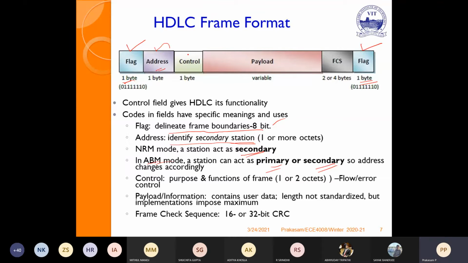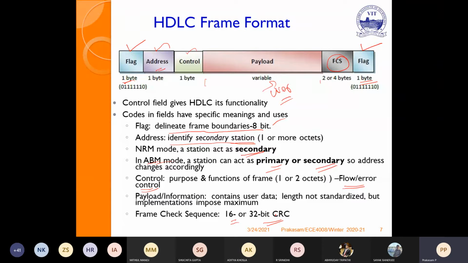The control field gives the functionalities of the respective control. It adds flow and error control mechanisms. Then the payload or information field: its length is variable and can be fixed by the user. The payload contains user data. Its length is not standardized, but implementations impose maximum values. Then the frame check sequence is a 16-bit or 32-bit CRC.